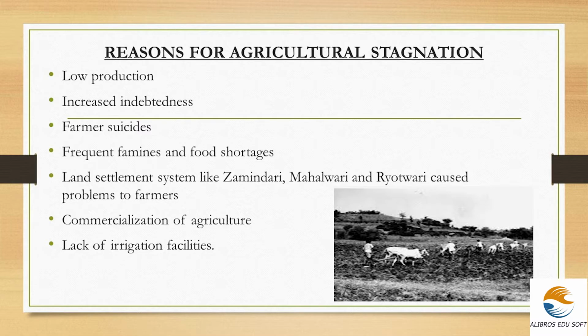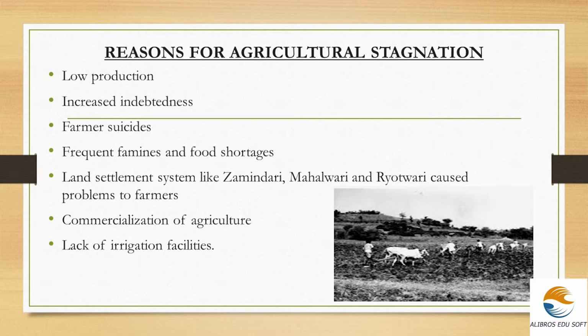When indebtedness increases, farmer suicides also increase, as they have no job and no finance for cultivation. Third, frequent famines and food shortages. Famines were very common during that time, as the farmers had no option other than suicide.